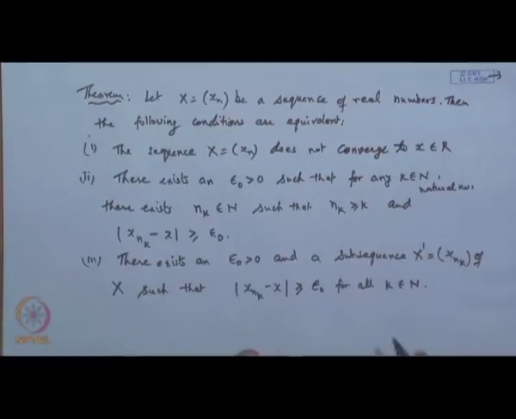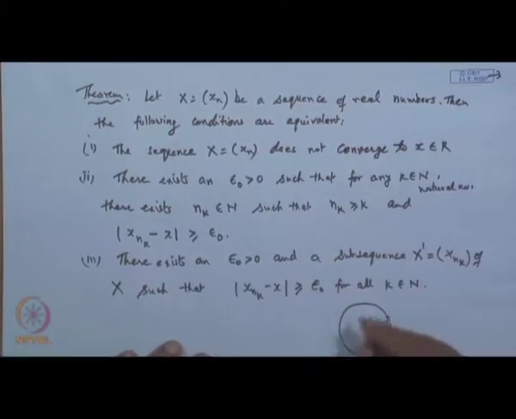Now, what is this condition? When we say the limit of this x n is x, it means if I draw a neighborhood around the point x with a suitable radius, say epsilon naught, then all the terms of the sequence must fall within this if the limit exists.